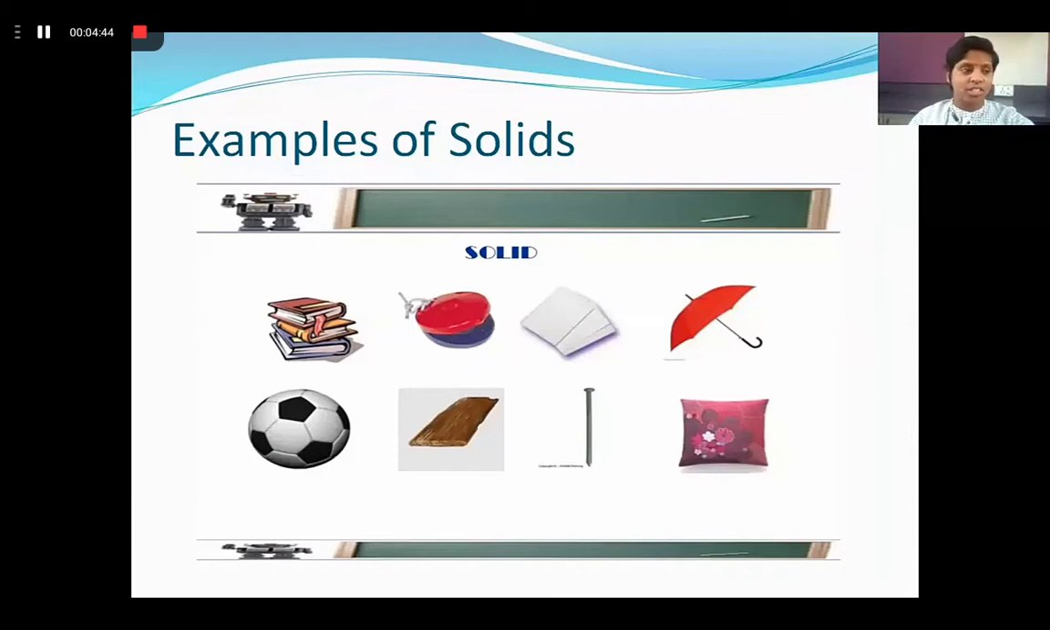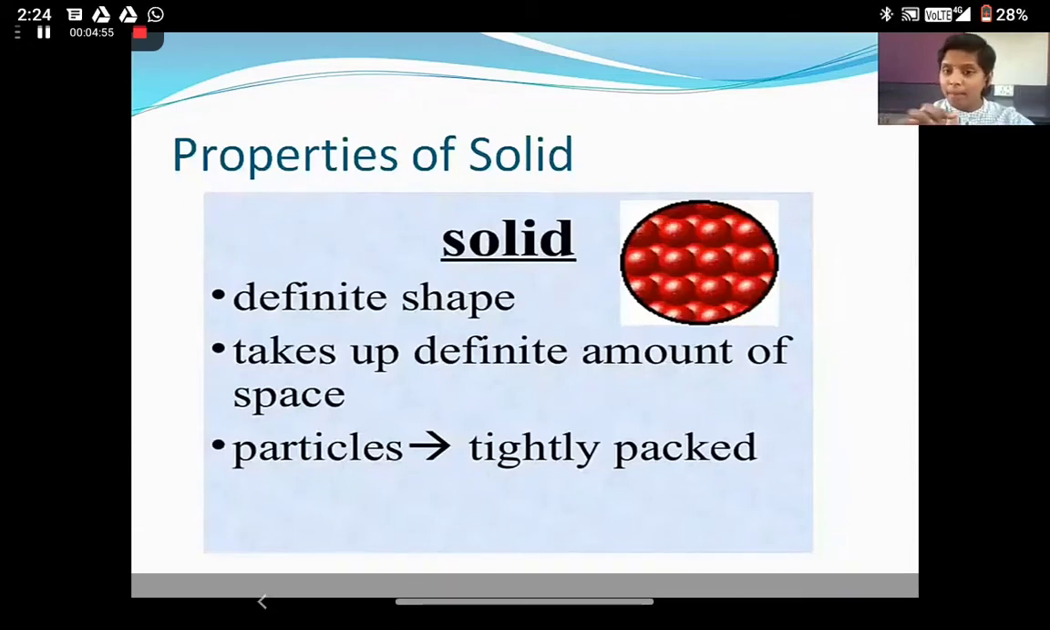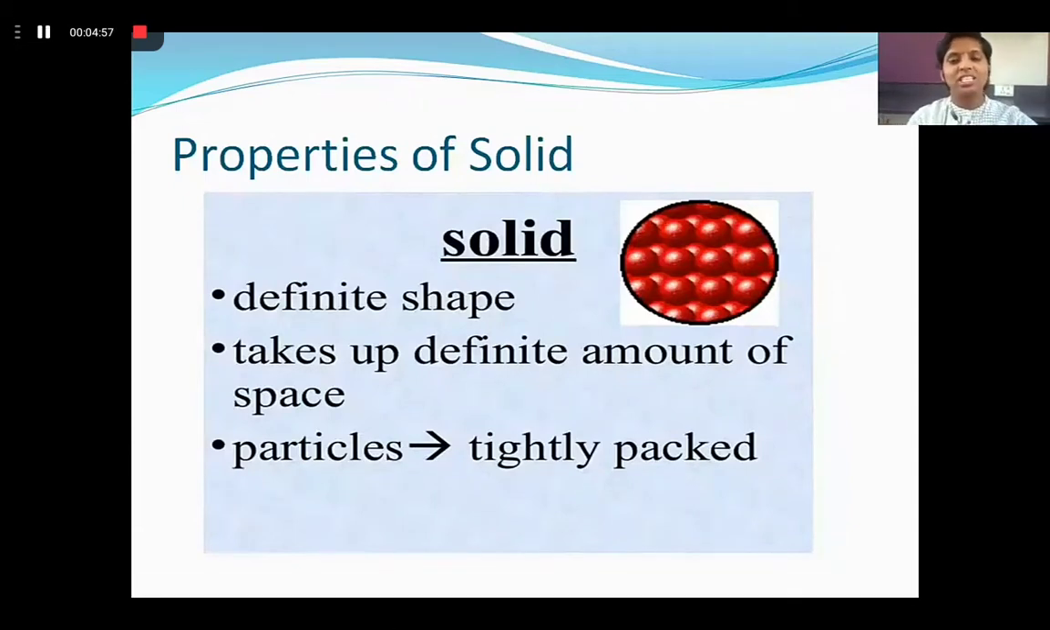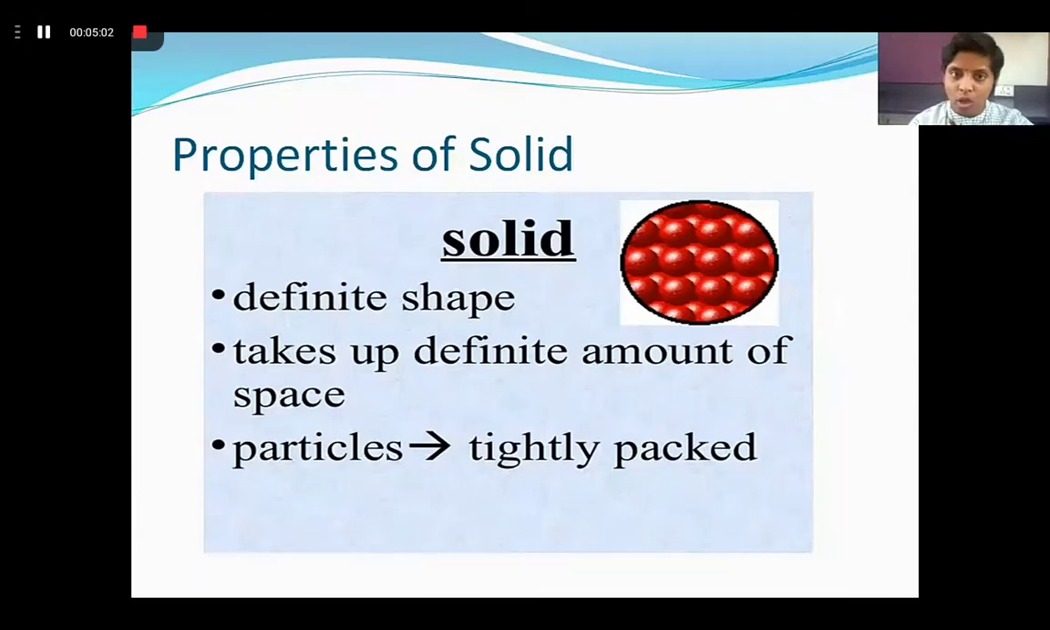Solids are substances in which particles are packed very close to each other. Here, in the picture, you can see some small particles. As we have said, each and everything is made up of particles. So in a solid, the particles are closely packed with each other, by which it has a definite shape. See the picture, the particles are very closely packed, so it has a definite shape.